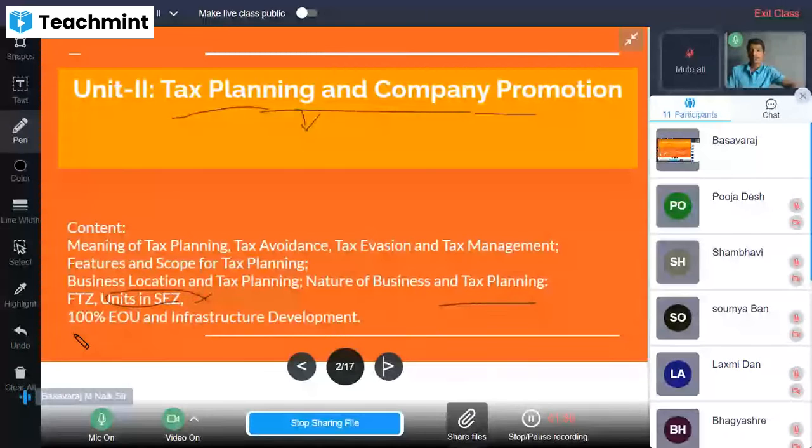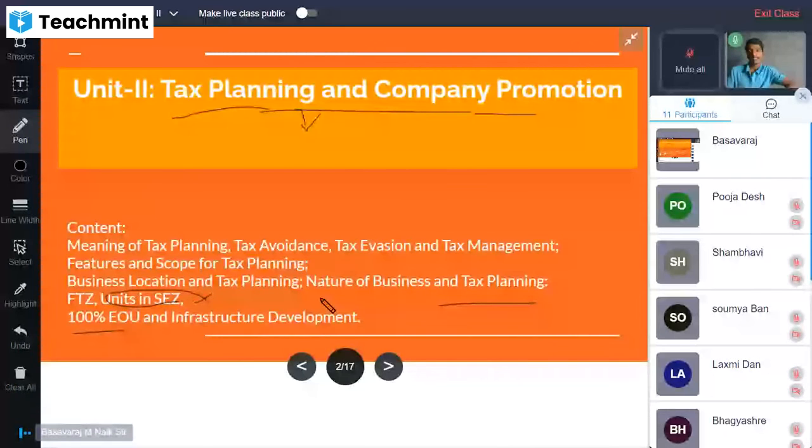There is a separate section, 10A and 10B, like that sections are there. And what deductions, exemptions, concessions they will get for a new business, if any person wants to start a new business, wants to commence any new business, there are conditions, there are opportunities, there are deductions, exemptions for newcomers or new startups. That we will study in trade zone.